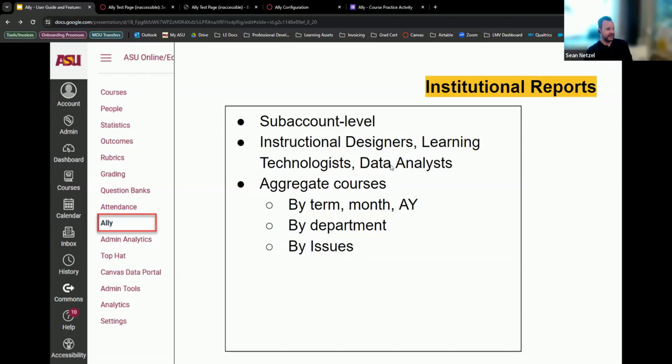purposes, things like that. What's good about this, like what Kathy mentioned, is that this is really good for aggregating data for courses. And you can aggregate it based off term, month, academic year. You could do it by department, and you can do it by the issues that are in the courses, like the accessibility issues in your courses. And you can see I took this from the Canvas .asu.edu instance, because in this instance, which I was looking at ASU Online's, it says Ally right here. So for Ally, that's what it is.